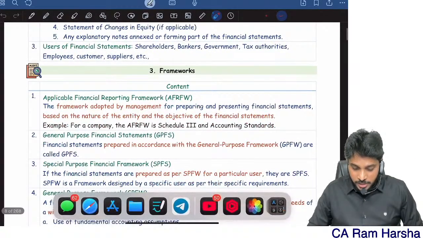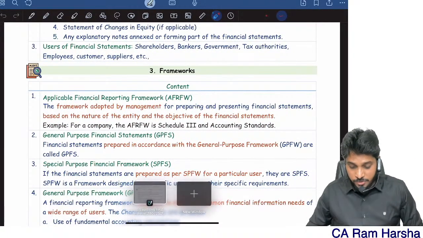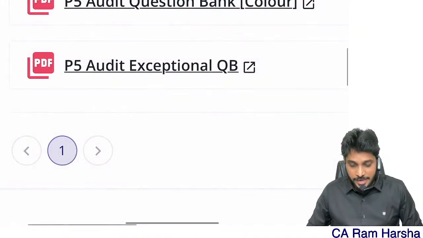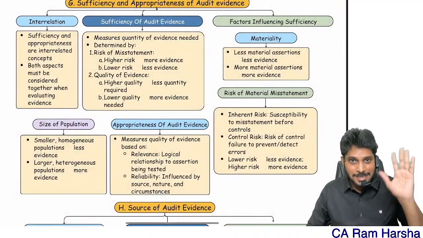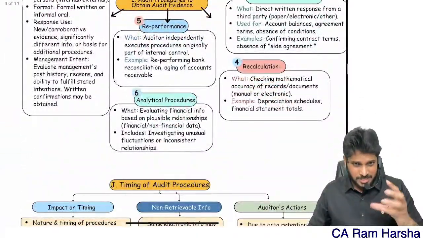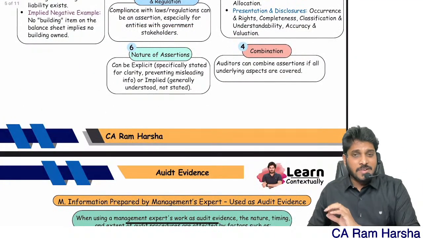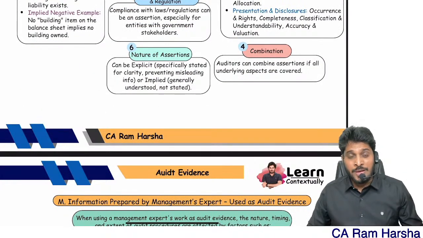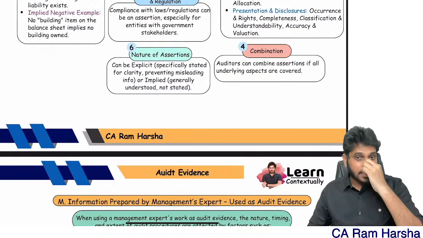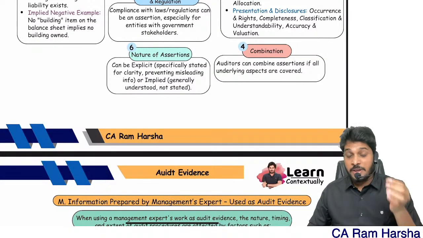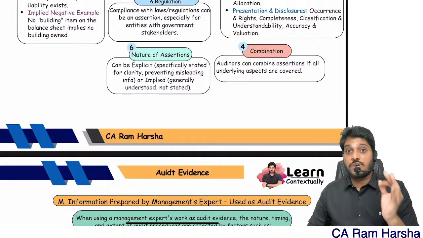Whereas if you see this chart book, it will be very tempting, because the entire chart book is less than 200 pages, about 150, 160 pages, with the entire audit in it. The chart book will be very tempting, but it will never help you to score in MCQs. Descriptive also, it may not help you. You may not understand the question properly if you are purely reading from the chart book.